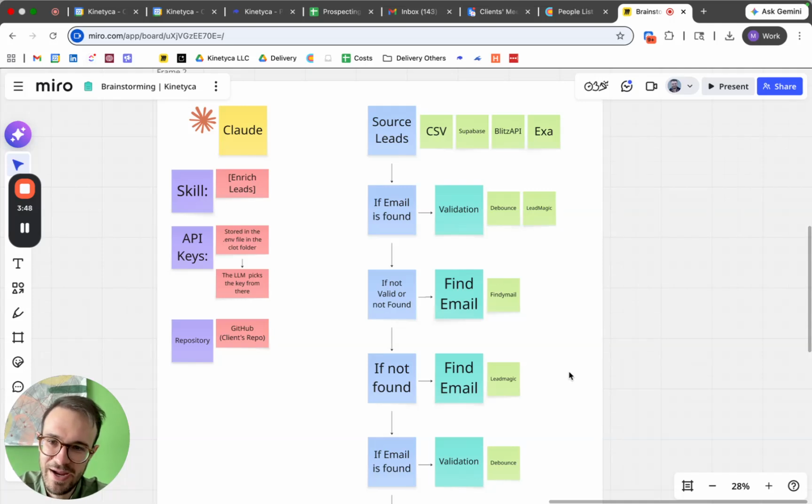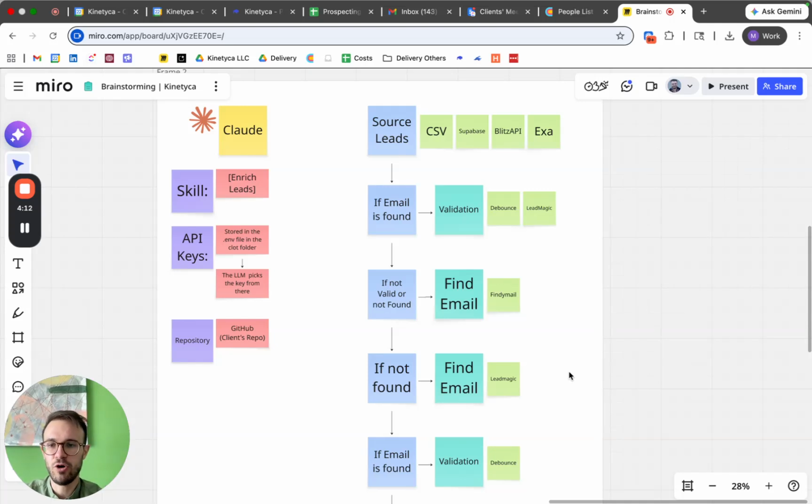I say this from a hard lesson. We lost a lot of credits, a lot of money, by not doing this right. So just store the API keys in the .env file in the Claude folder, and Claude will instruct the skill to go there to find the key.